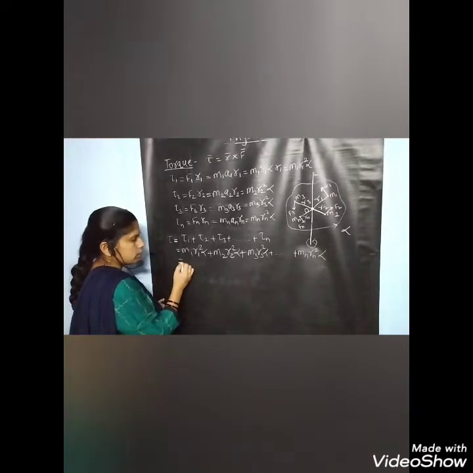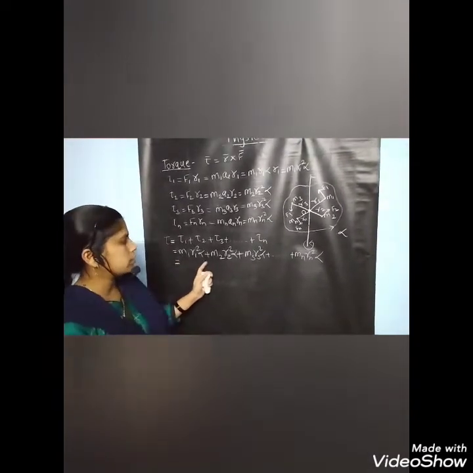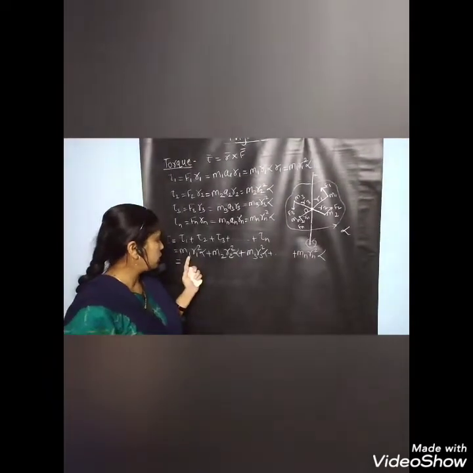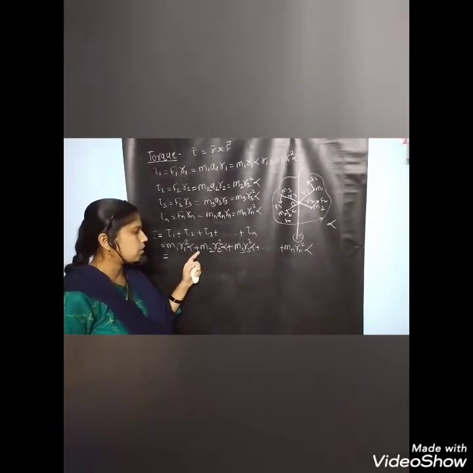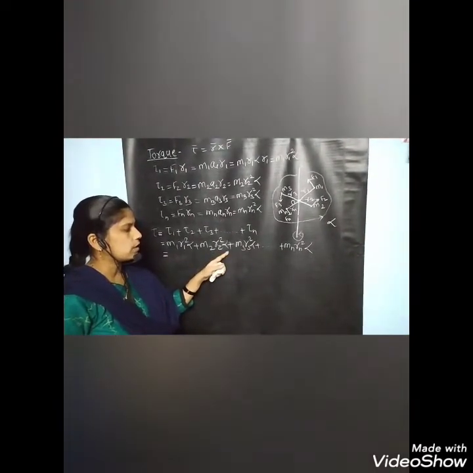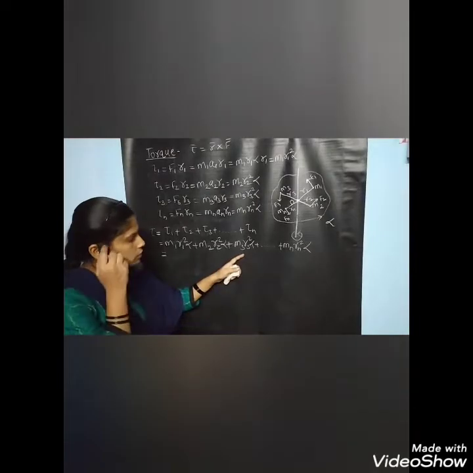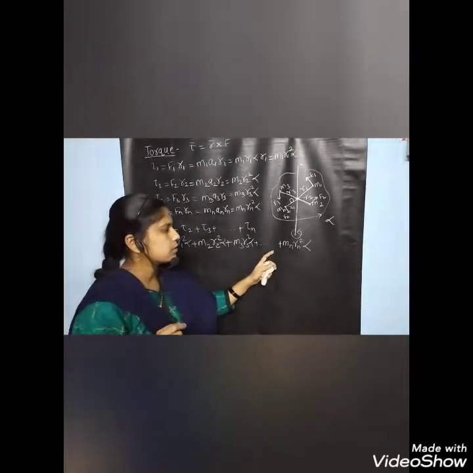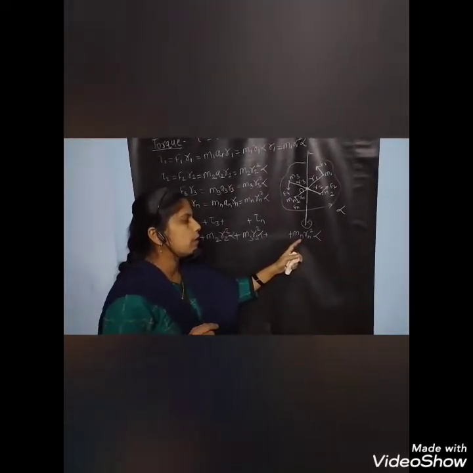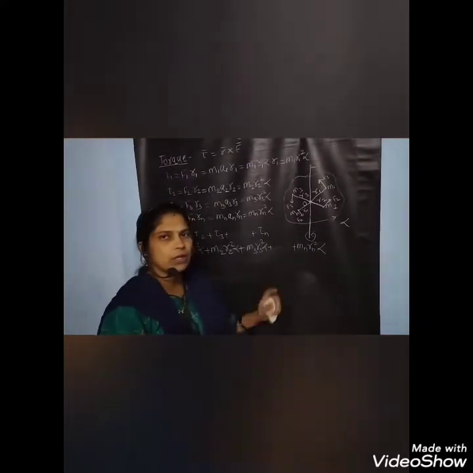In this equation, we have m1r1 square alpha plus m2r2 square alpha plus m3r3 square alpha plus up to the nth particle, mn(rn) square alpha.